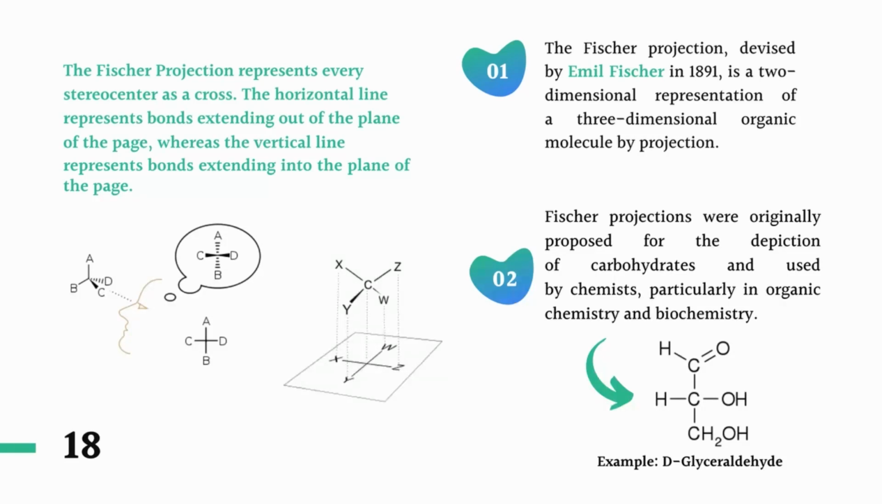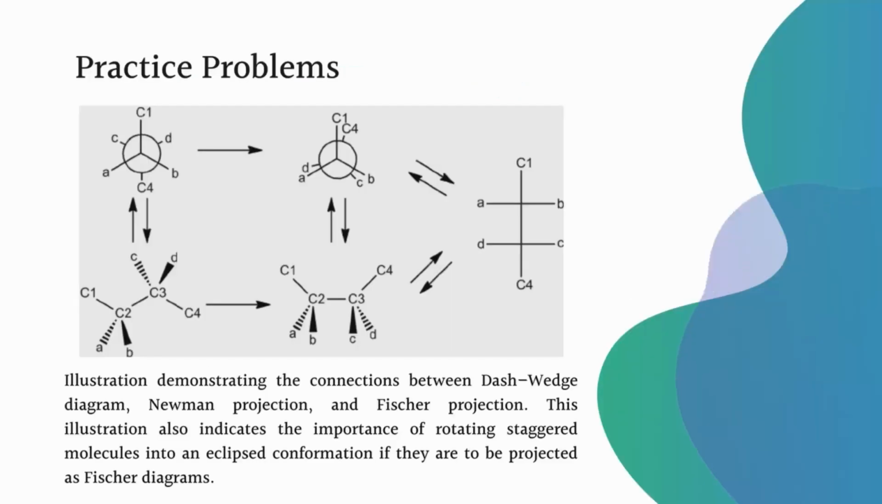For example, D-glyceraldehyde. If you observe the structure of D-glyceraldehyde, there are three carbon atoms. The aldehyde and CH2OH groups are arranged on a vertical line, and hydrogen and hydroxy group are arranged on a horizontal line. It means the CH2OH and aldehyde functional groups are along the plane of the surface, and the hydroxy group and hydrogen are either away from or towards the viewer. That's why they are put on a horizontal line.